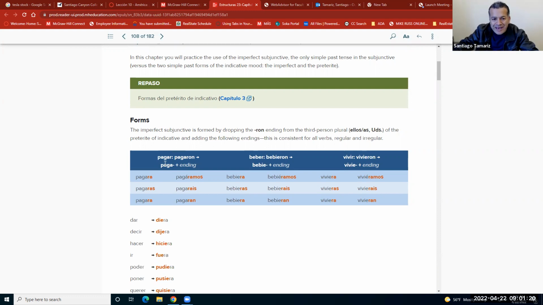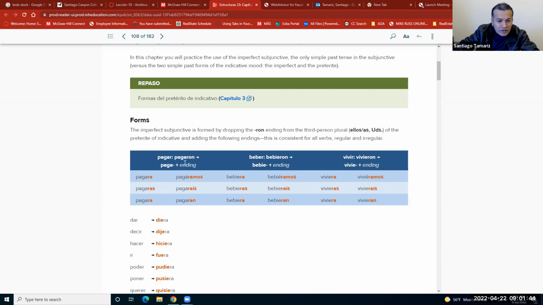Tenemos, para AR verbs, pagar, first we're going to go to the preterite. Bien, ellos, ellas, ustedes, tercera persona plural. Pagaron, that's the first step. Once we have pagaron, or the third person plural conjugation of the preterite, we're going to attach era.